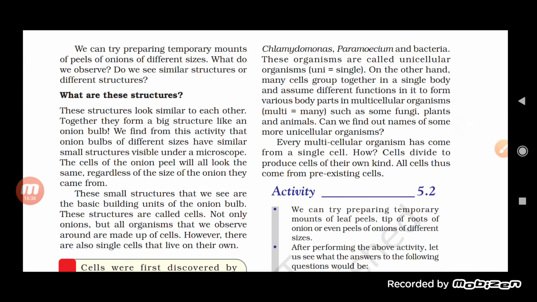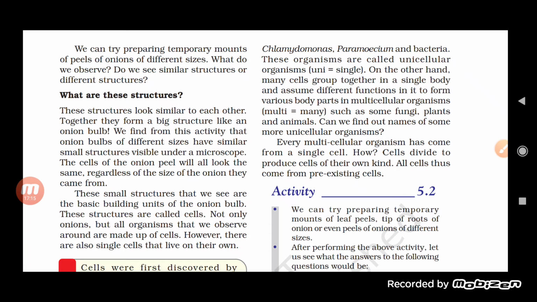Now let us see how. These structures look similar to each other. Together, they form a big structure like an onion bulb. We find from this activity that onion bulbs of different sizes have similar structure visible under a microscope. The cells of the onion peel all look the same regardless of the size of the onion they came from. You can take any part of the onion peel, and the parts will remain the same and be visible under the microscope.